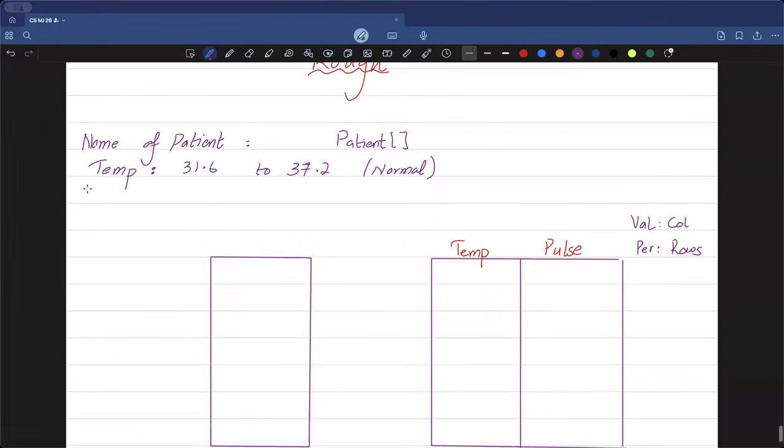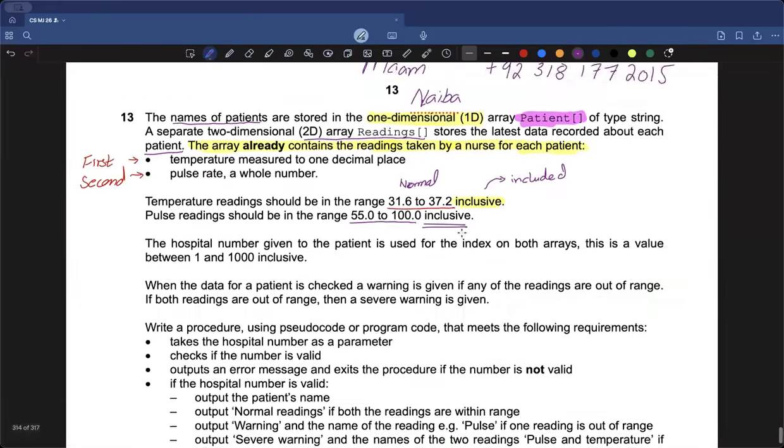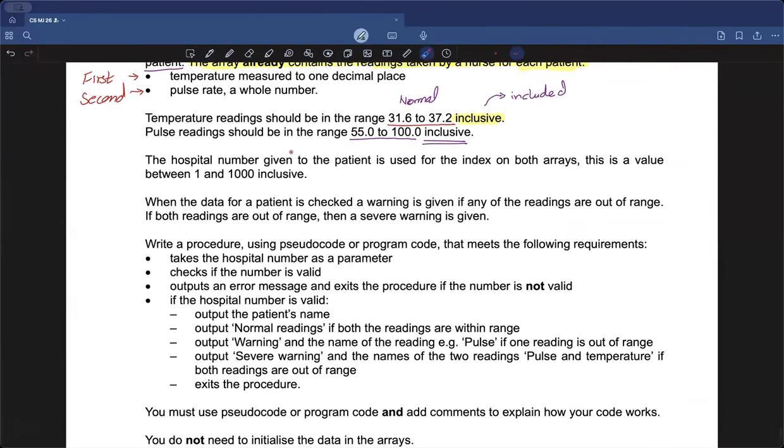So let's also write this. Pulse should be between 55 to 100. And this will eventually allow us to say that it's also normal. Boom, perfectly fine. Now it says that a hospital number is given to the patient. The hospital number given to the patient is basically used for the index on both arrays.